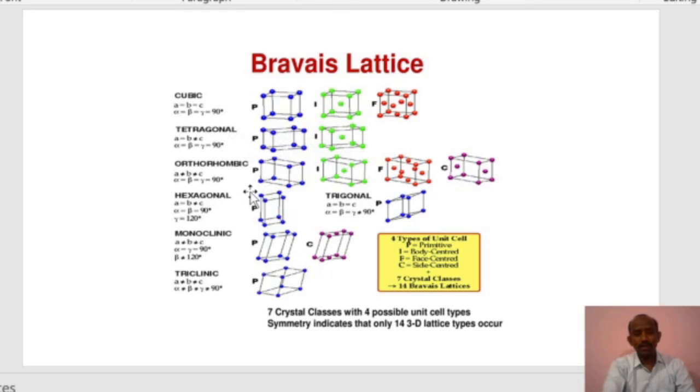In orthorhombic, we have 4 types, the primitive, body centered, face centered and side centered. In hexagonal, we have only one type, that is a primitive cell. In trigonal, we have only one primitive. In monoclinic, the primitive and side centered are present. In triclinic, we have only primitive cell. So totally we have 14 Bravais lattice.